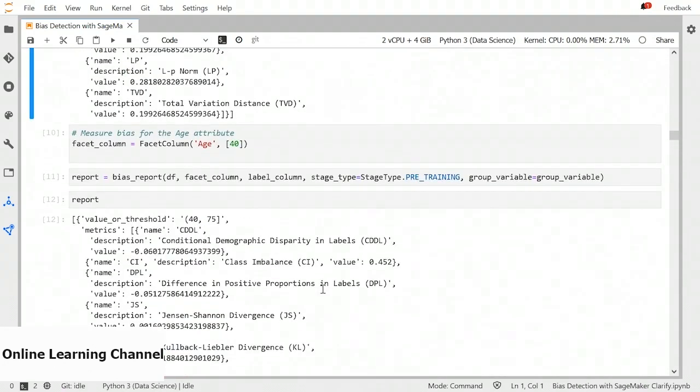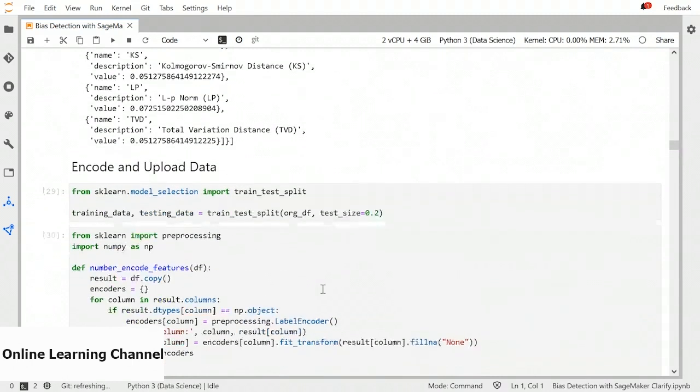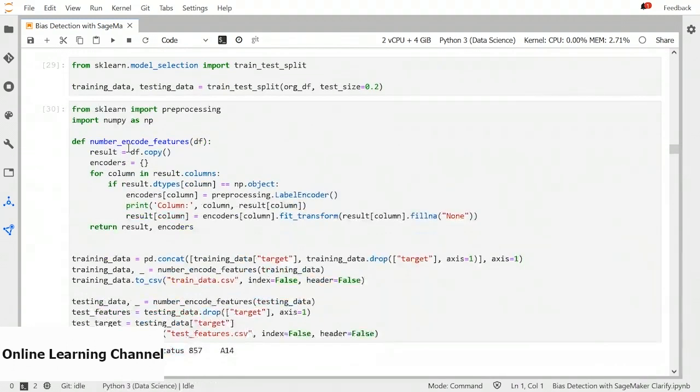So this way we can collect a bias report for any column before training. Now let's move ahead and perform our training. For training, we are splitting the dataset into test and training. We have to encode our dataset to pass to any algorithm, so our dataset should not have string values. String values should be converted to numeric values.